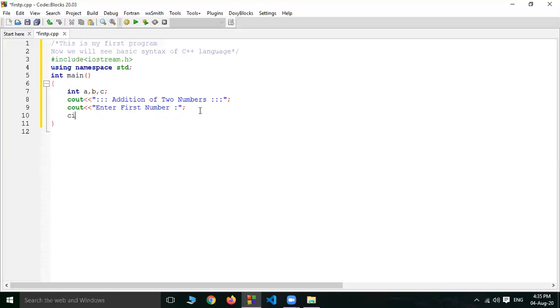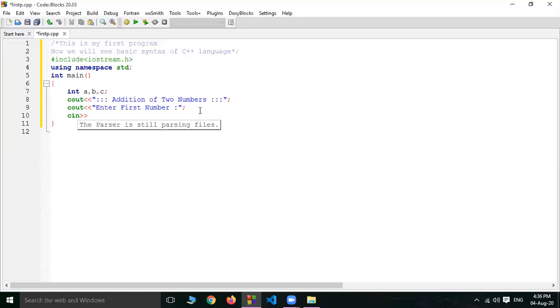Then cin. Then when the user enters, write cin, this operator, and write down the variable. In which variable do you want the first value? I want it in a, so I write down a here. You want it in b, so write down b. I want the first number in a, so I write down the same.